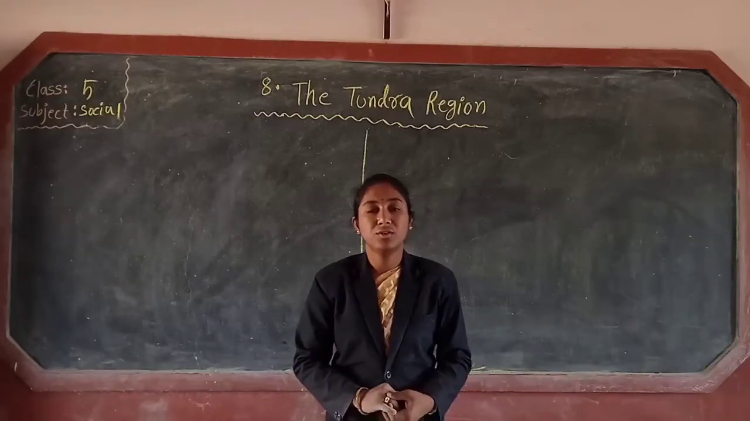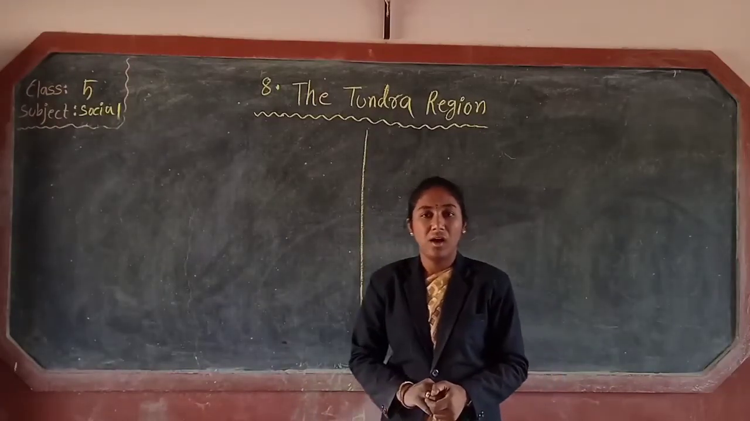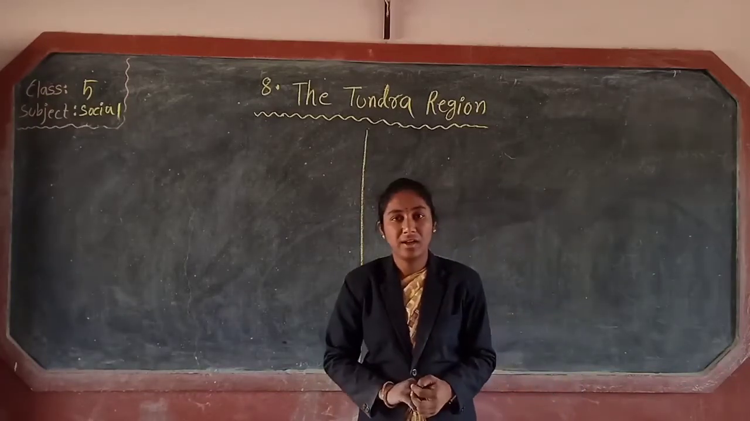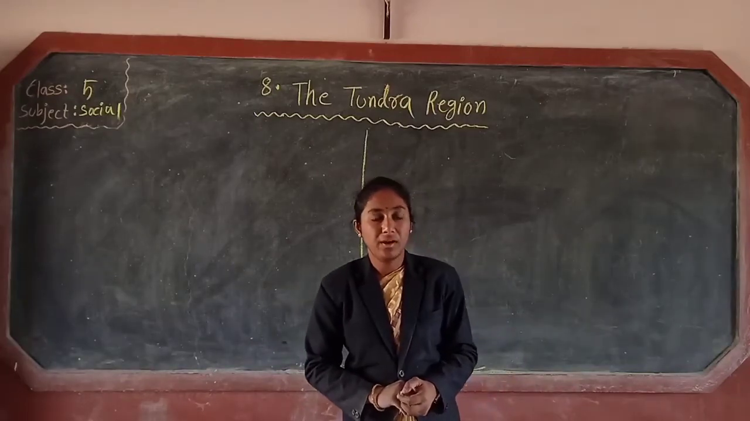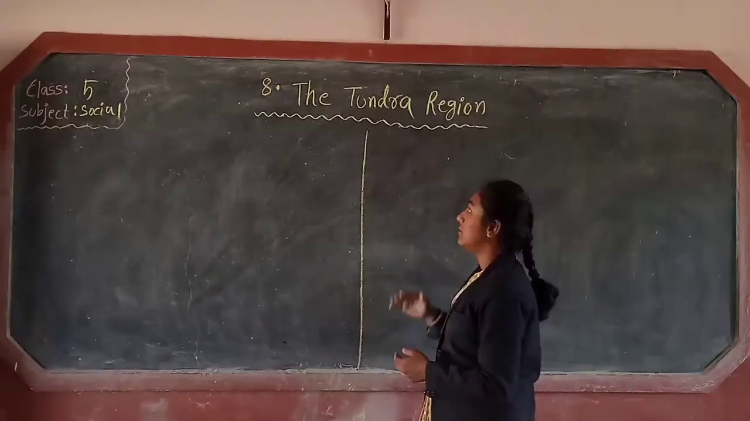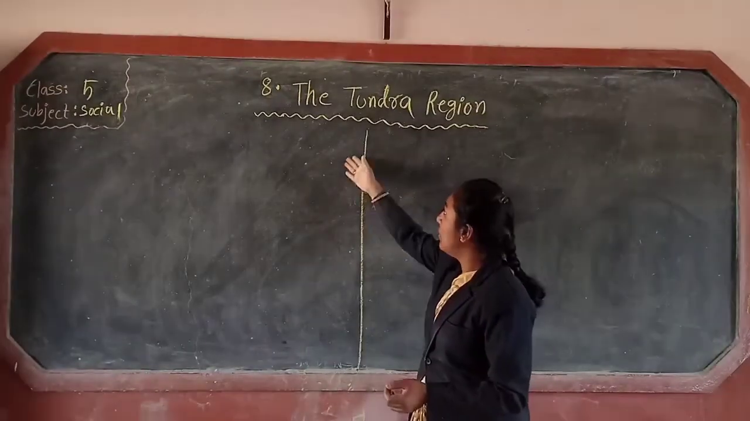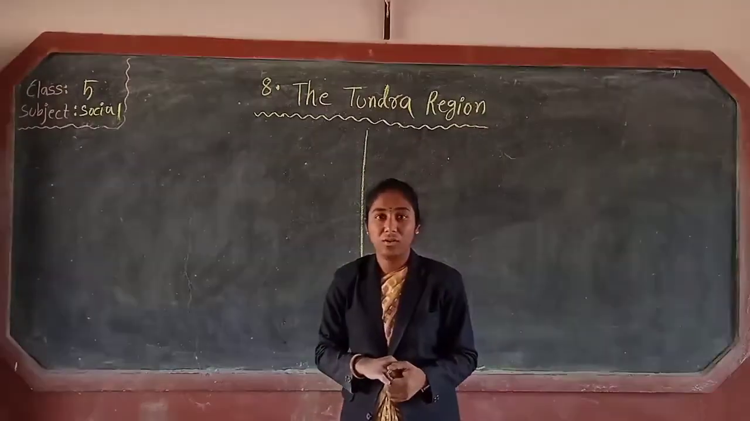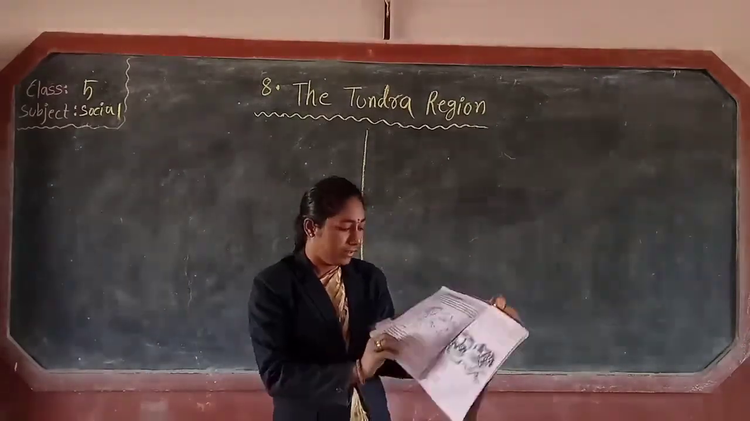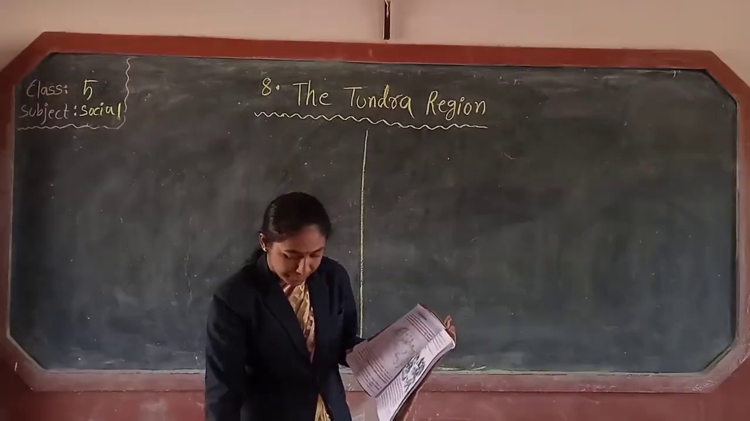Okay? So tell me children, what did we discuss in the previous class? Very good. We discussed the 7th lesson, the Savanna region. Yes or no? So today we are going to learn about the 8th lesson, that is the Tundra region. What is the 8th lesson name? The Tundra region. Okay? Now open page number 250. So let us start our class.